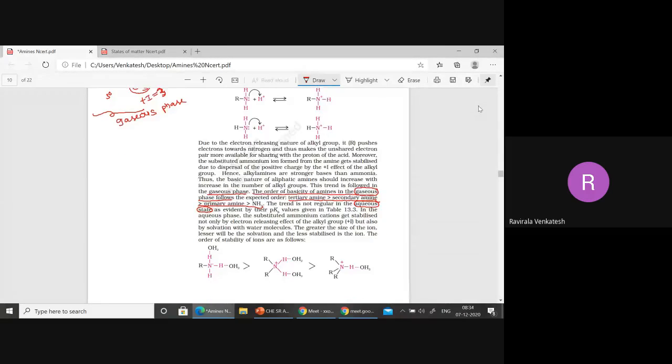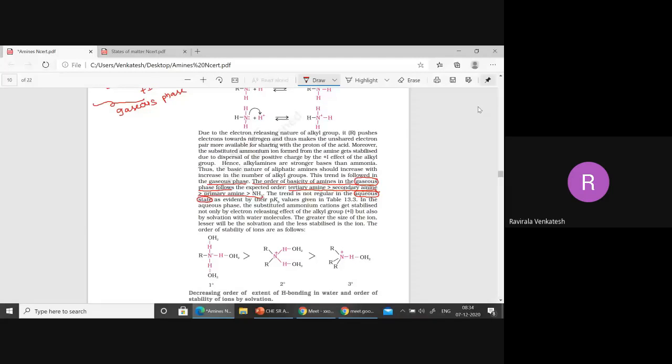Next, in aqueous state, there are some exceptions given here. I'm writing over here the gaseous phase. Better to take a slide. I will take a slide.